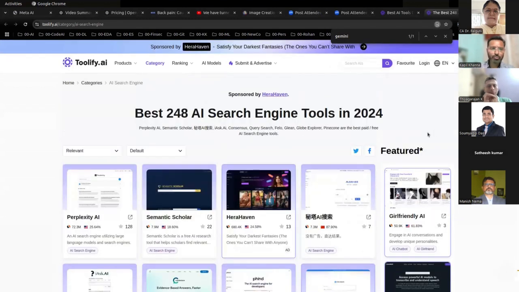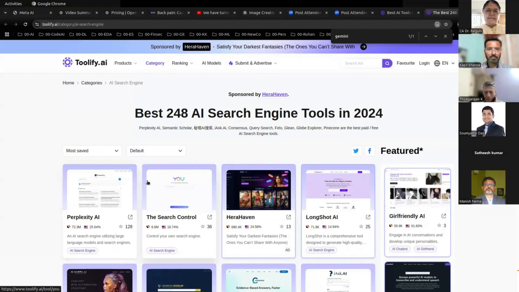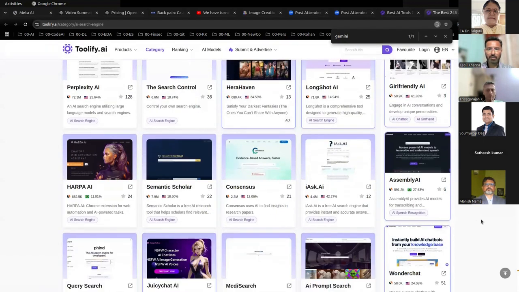Gemini is also used, and I will not say it is not good, it is also quite good. But if you use this tool and you do some search and do a comparison, you will find that for intense, accurate searches, Perplexity AI is number 1. I can go and say most saved, let's say. Let's see if we got Gemini over here.